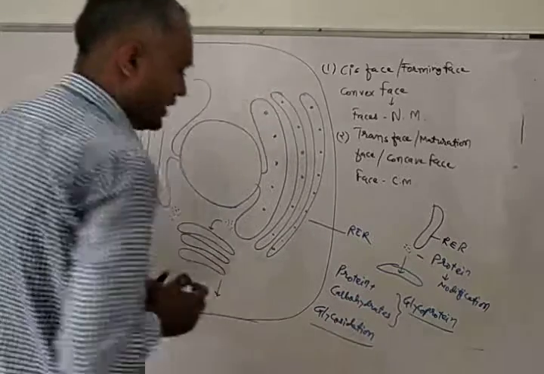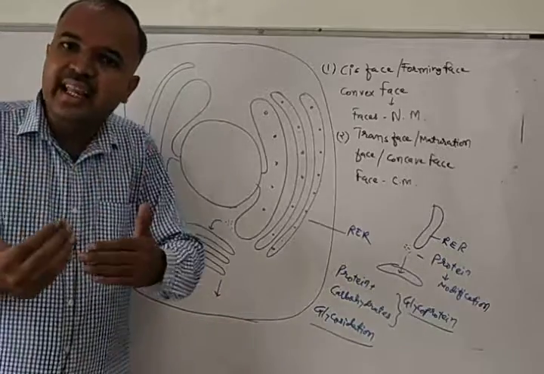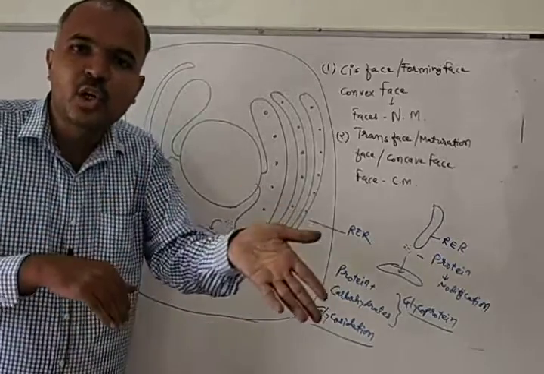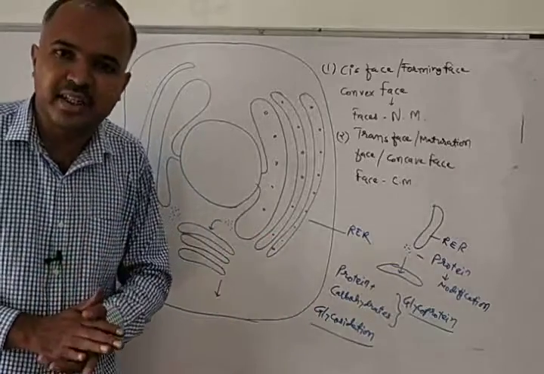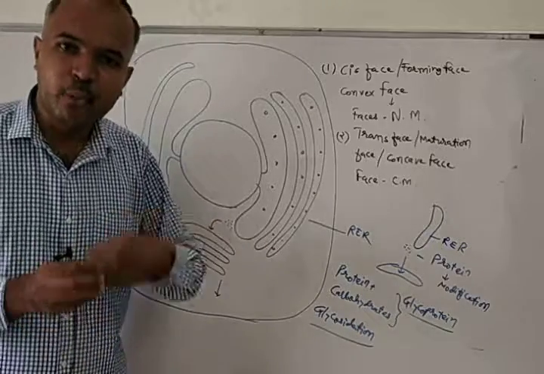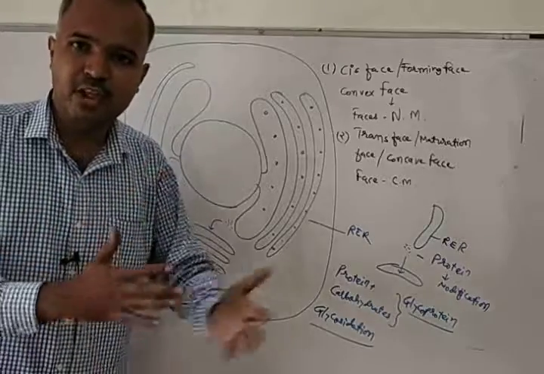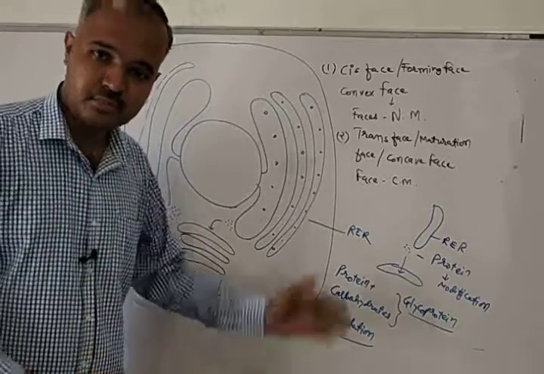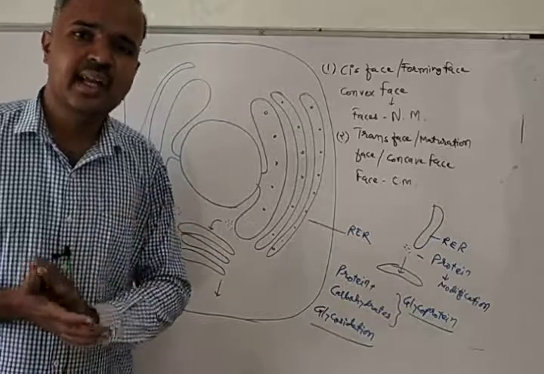Glycosidation. What is glycosidation? Any molecule that is produced in RER or SER will enter into the Golgi body through the cis phase. When it enters the Golgi body through the cis phase, it undergoes some modification. If it is a protein, then the protein will get attached with carbohydrate, and that protein will be known as glycoprotein. This process is known as glycosidation.